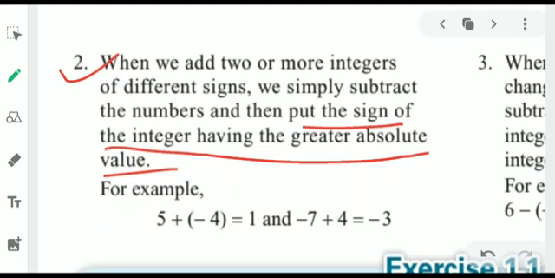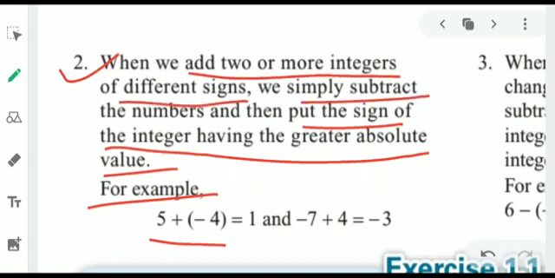answer में use करेंगे. Let us see, for example, 5 plus minus 4 is given. The 5 is in positive form and the 4 is in negative form. We have one integer with positive sign and one integer with negative sign. So here when we add two or more integers of different sign, we simply subtract them. 5 minus 4, we get 1, and 5 is the larger number than 4 and it has positive sign, so the answer is in positive form.